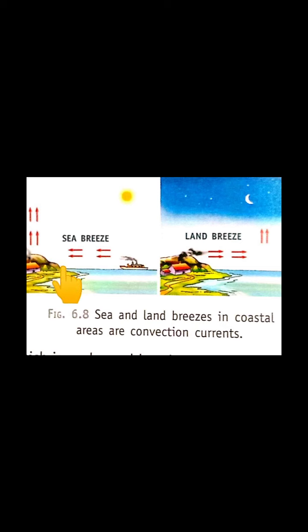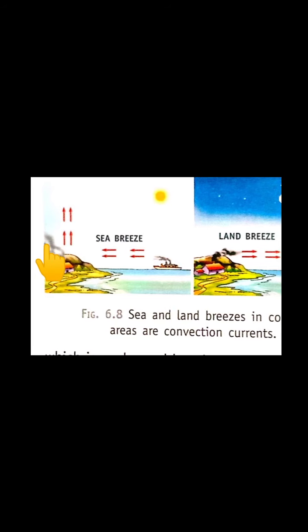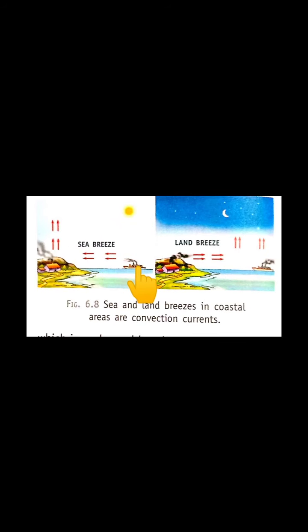Why does this happen? Because during the daytime, this is land and this is water, the sea. The land is comparatively hotter than the water during daytime. Due to the heat of the sun, the land becomes hotter, and consider these arrows as air. The air above the land becomes hotter and it rises up. The sea is comparatively cooler, so the air above it will also be cool. As the hot air rises up, this is cool air.